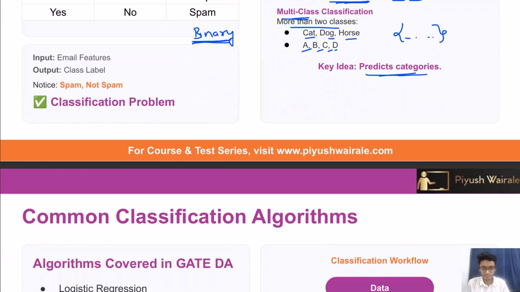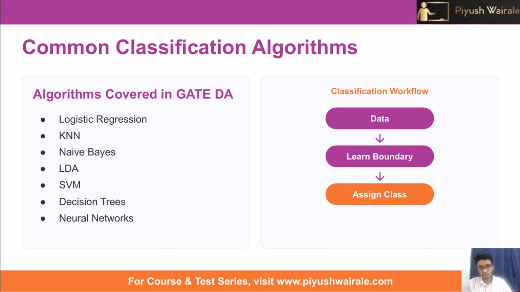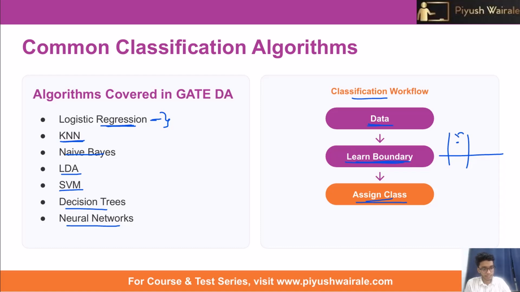Now moving ahead to the common classification algorithms. The algorithm covered in our GATE DS syllabus is logistic regression. Although there is regression in its name, it is used for classification, and we will learn more about this in upcoming lectures. Then there are KNN, naive Bayes, LDA, support vector machine, decision trees, and neural networks. In the workflow for classification, we feed the data, we try to learn the boundary, and then it assigns the class on the basis of that boundary to new data points, using the data we provided.